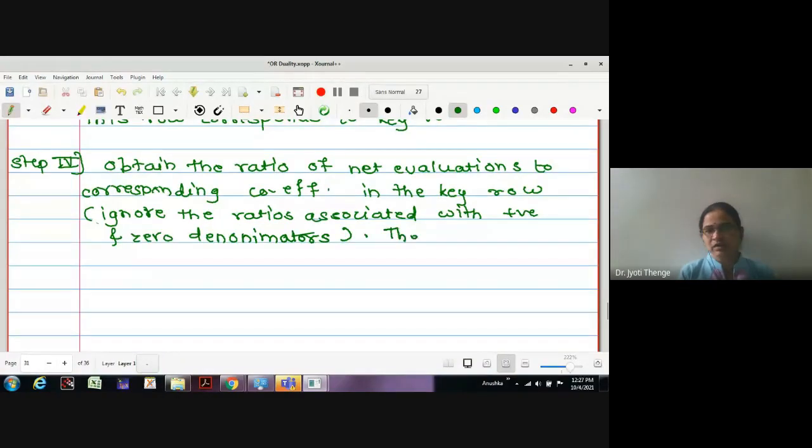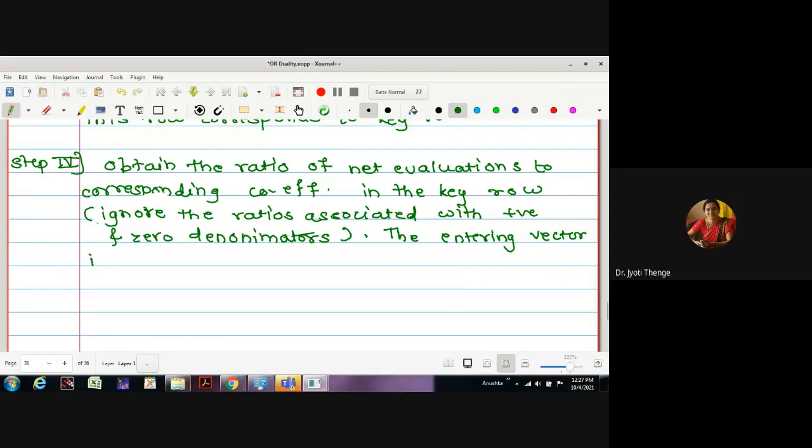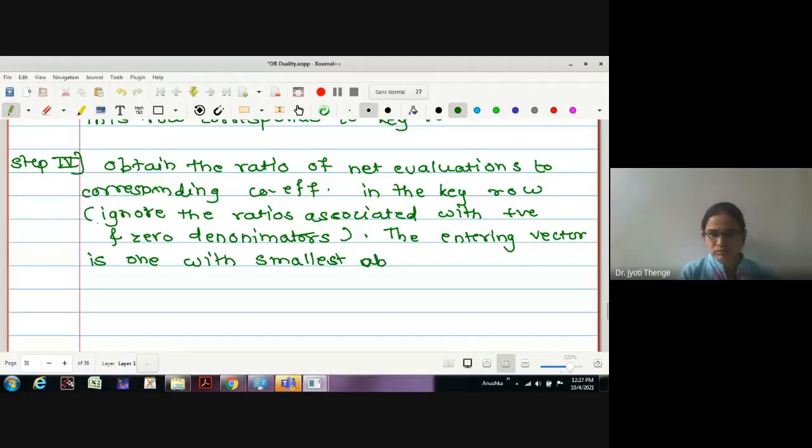The entering vector is the one with the smallest absolute value of ratios.